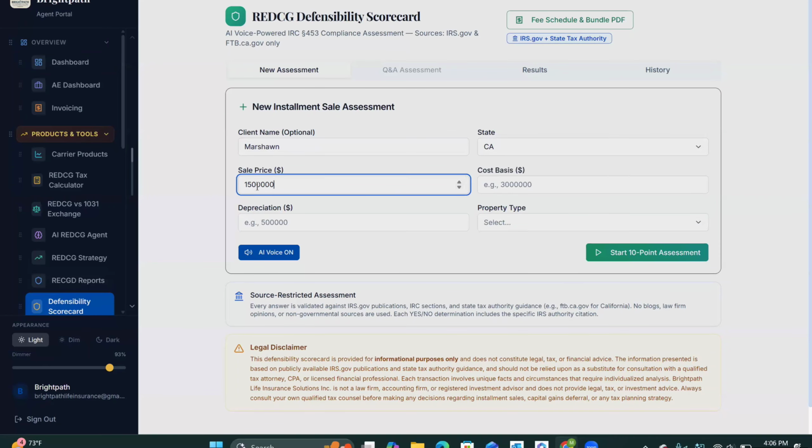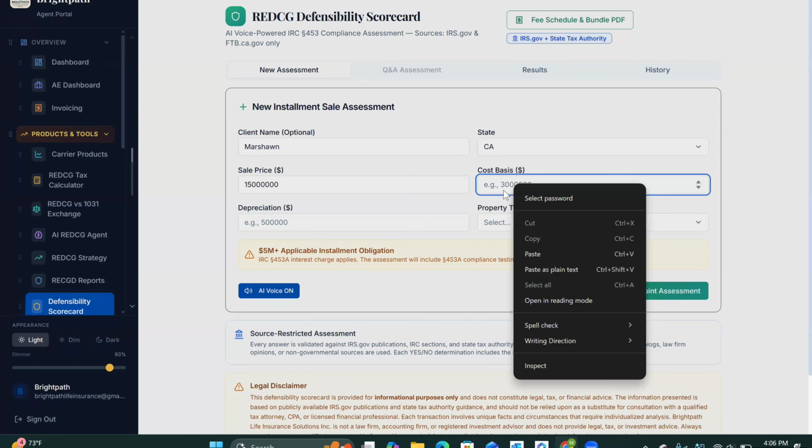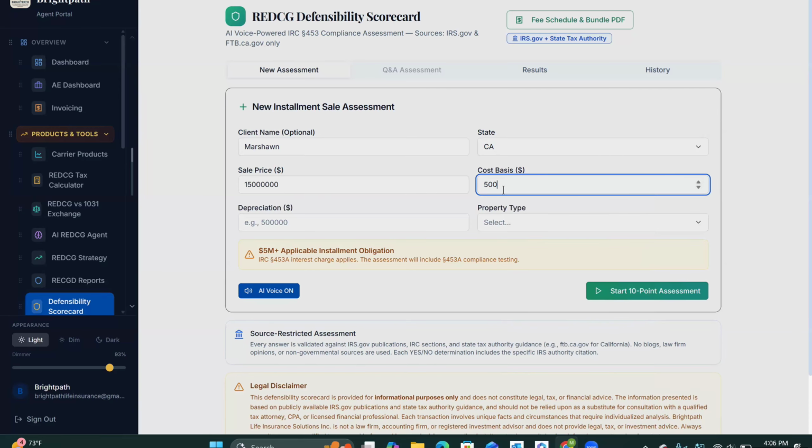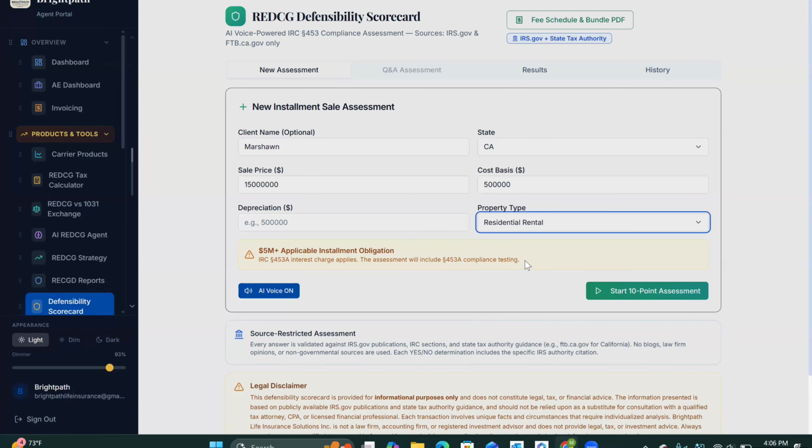Try to do my math right. Yep. Cost basis 500,000. Property type is a single family. So you can do this for commercial, residential, mixed use, industrial, land, multifamily, so we pretty much got this ready to go here.